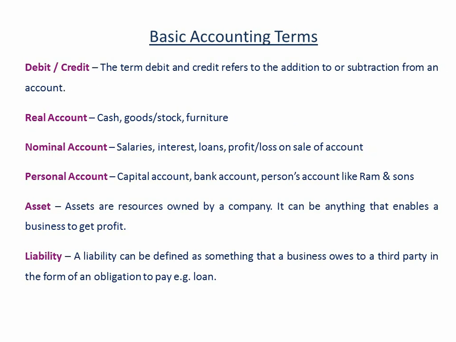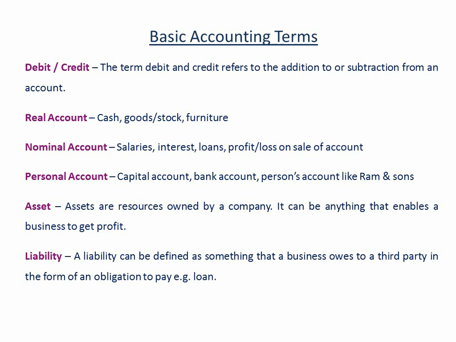First is debit credit. The term debit and credit refers to the addition to or subtraction from an account. That is, debit and credit refers to addition to or subtraction from an account. Real accounts are cash, goods, stock, furniture. Nominal accounts: salary, interest, loan, profit or loss on sale of account. Personal accounts are capital account, bank account, or any person's account like Ramlal and Sons and Shamlal and Sons.